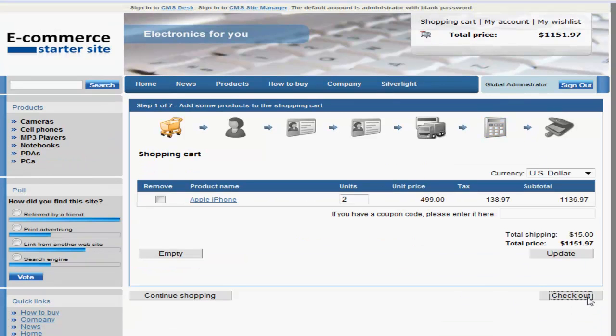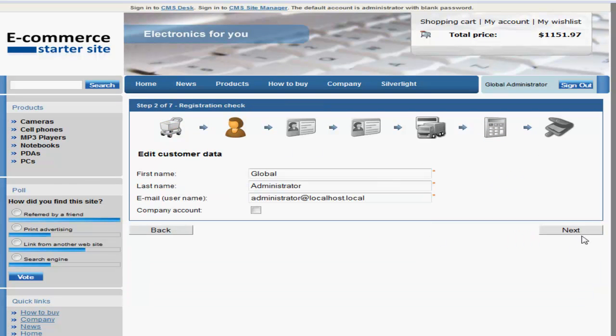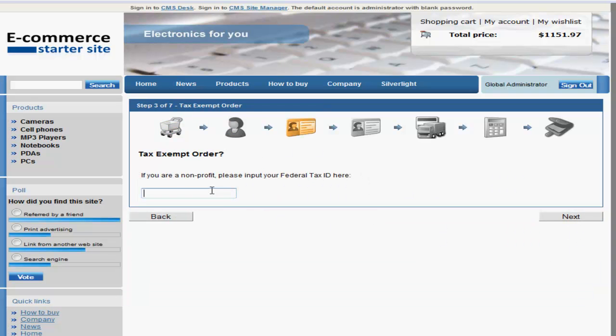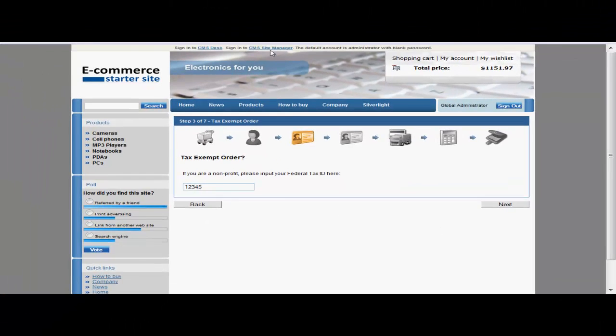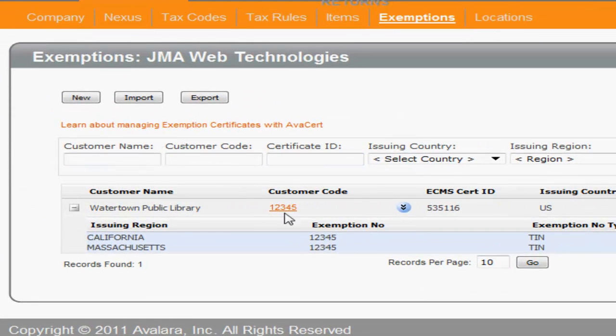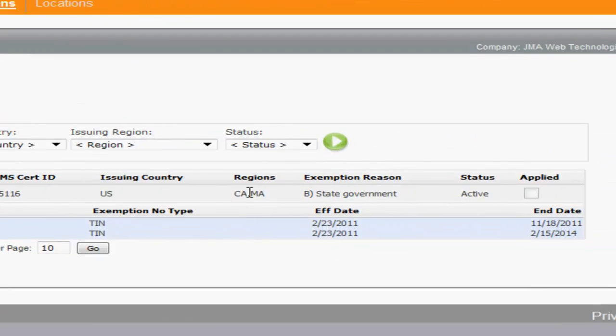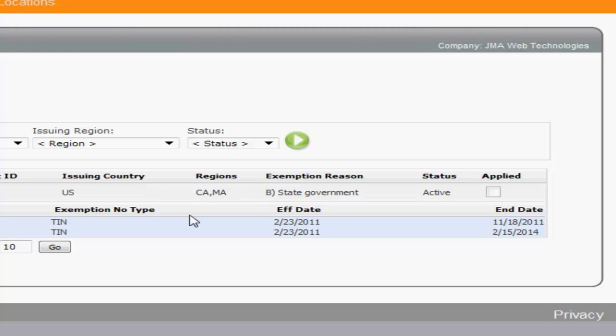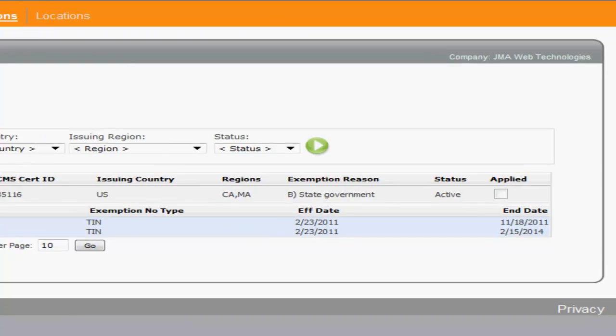I'll be ending today's demonstration with a look at how nonprofit orders are done. In this case, what I'll do is I'll put in a sample tax ID, the numbers 12345, and I'm just going to show you how this looks. You'll notice here that I have a customer code, which is like a federal tax ID. I put them under my exemptions area. I say that the nonprofit is nonprofit in these states. It'll have no tax in Massachusetts and California in this particular scenario, and I could add other states.